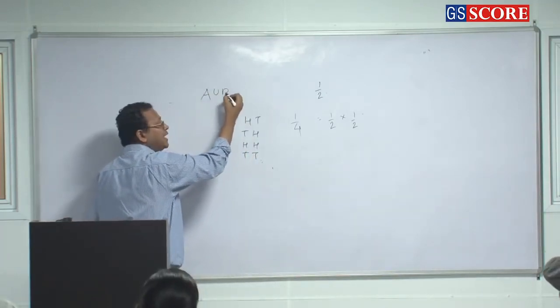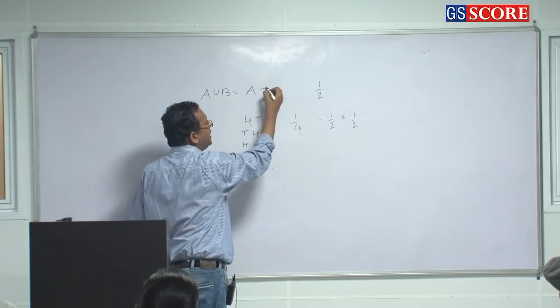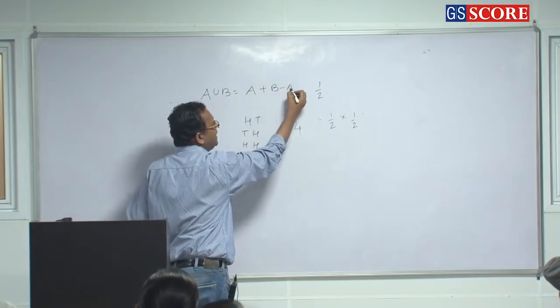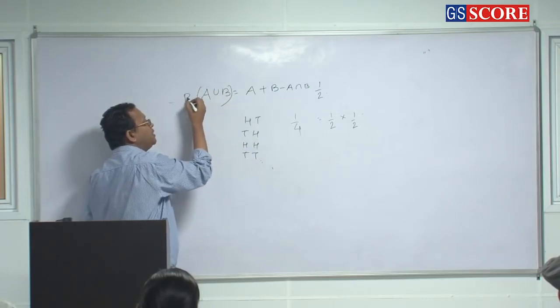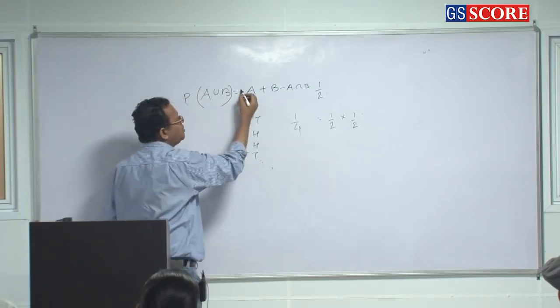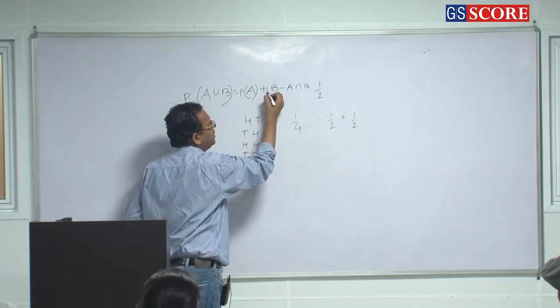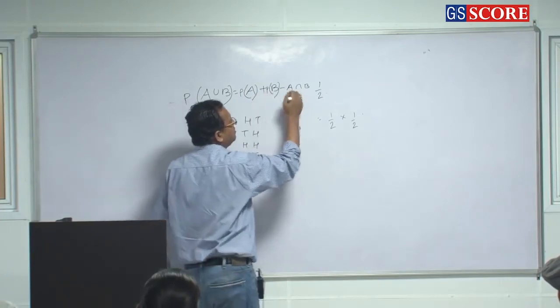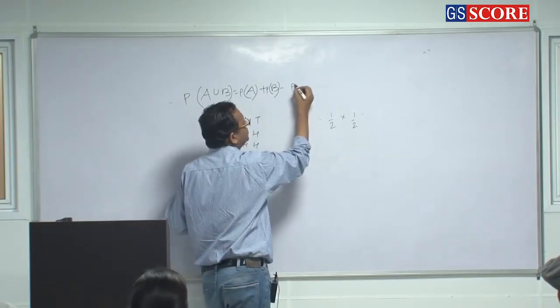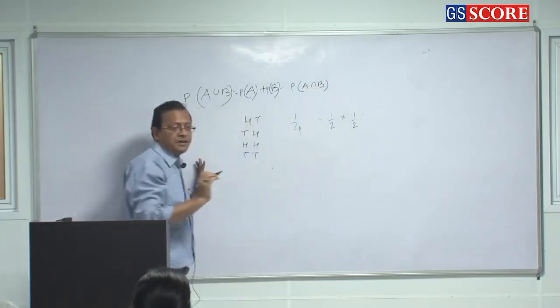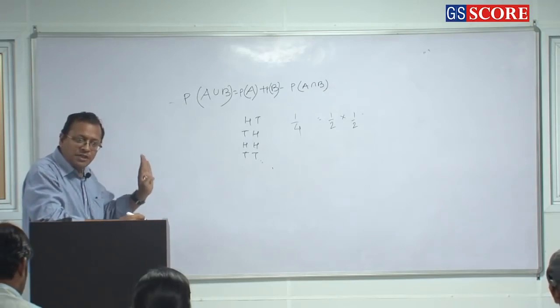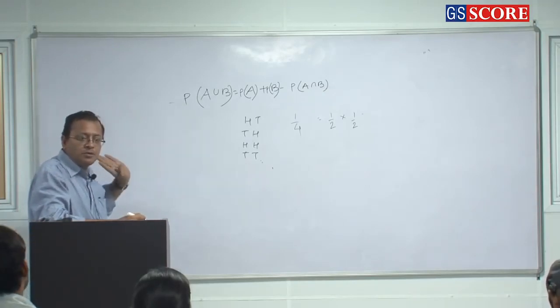Either case: A union B is equal to A plus B minus A intersection B. Same case with probability. Probability of happening of either of them is equal to probability of happening of one plus probability of happening of the other minus probability of happening of both. Nothing different. If you understood set theory, you can easily understand probability.